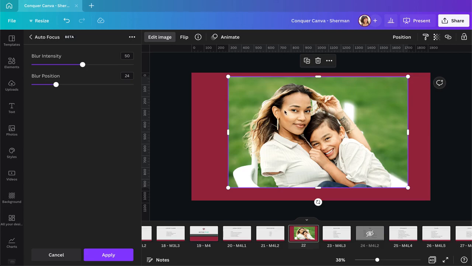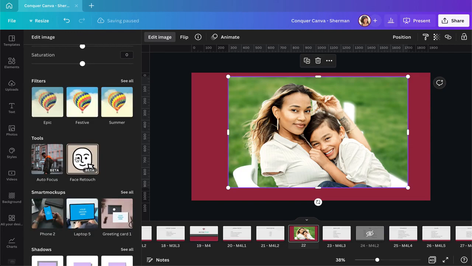images, this works really well, and it can really enhance your image quite a bit. You don't have to make it as intense, you can make it a little bit less intense, but just blurring the background a little bit can really make the focus of your image, the foreground, pop a lot more. So this can be a really useful feature depending on the images you choose. If you already have professional images, you won't need this. Another thing is, as you can see, those are both beta versions, so they might still change a bit over time as Canva tests them out and other people give feedback about how they work.